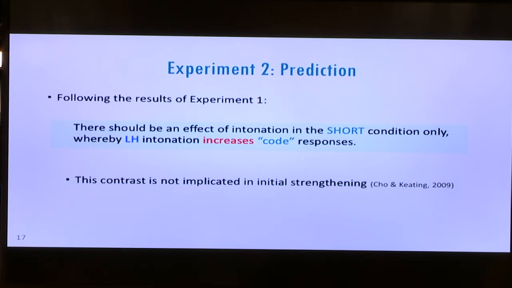In other words, just as we saw an increase in P responses in experiment 1, if listeners are truly perceiving this as an increase in speech rate, they should modulate the categorization of vowel duration in the same way, such that they require less vowel duration for a code response and effectively, therefore, increase code responses. Also, importantly, this contrast isn't implicated in initial strengthening, so this experiment is an independent test for the speech rate idea.